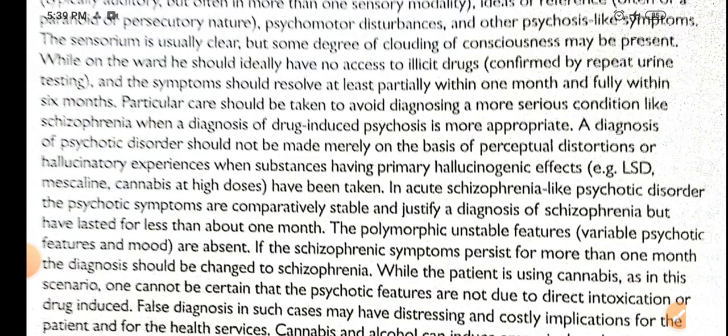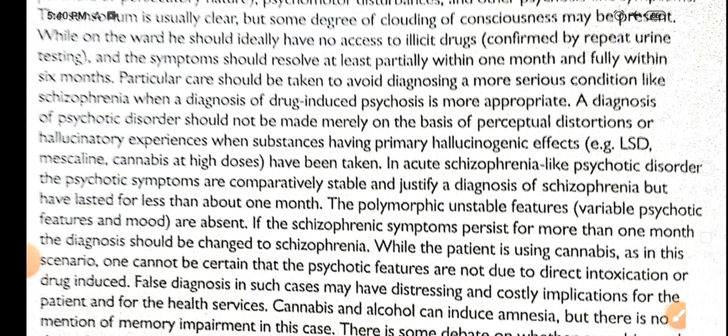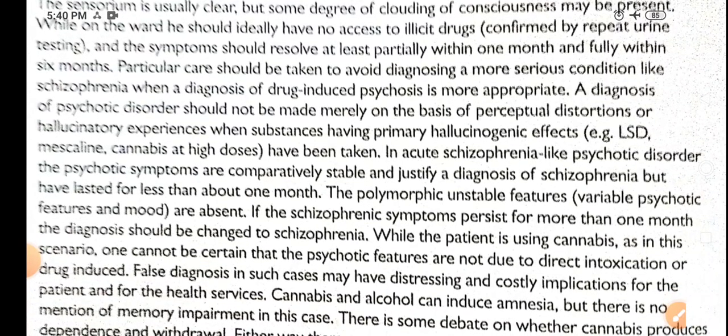The sensorium is usually clear, but some degree of clouding of consciousness may be present. While on the ward, he should ideally have no access to illicit drugs, confirmed by repeat urinary testing, and symptoms should resolve at least partially within 1 month and fully within 6 months.